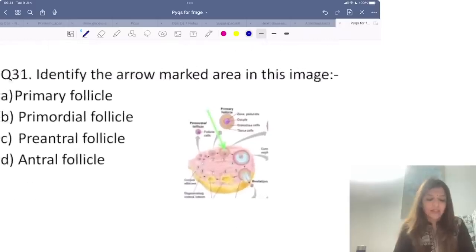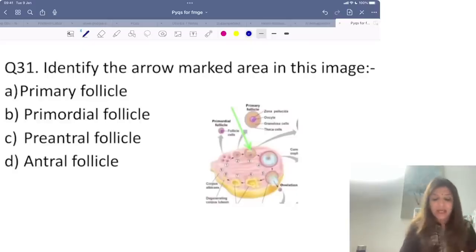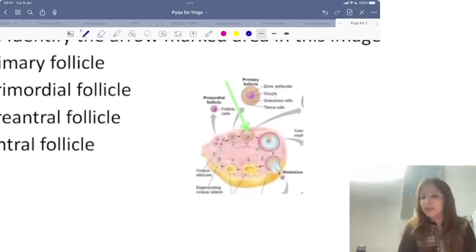Identify the arrow marked in this image. You have to tell whether it is a primordial follicle, a primary follicle, a preantral follicle or an antral follicle. So remember, it's a very simple thing.